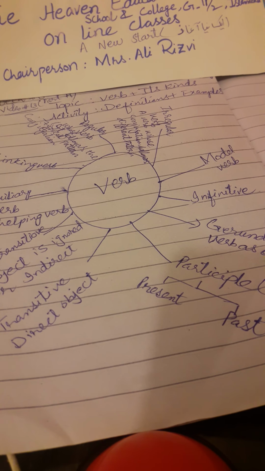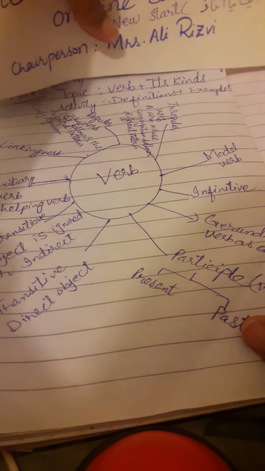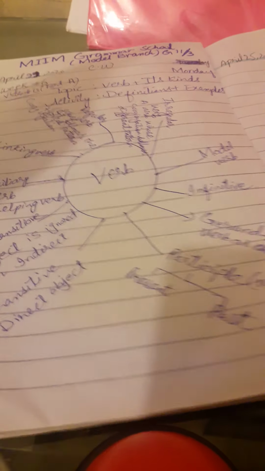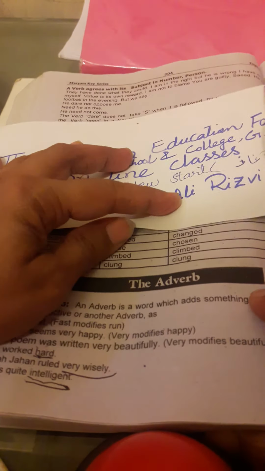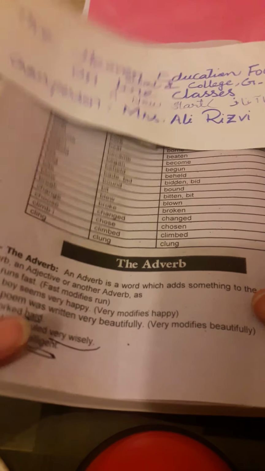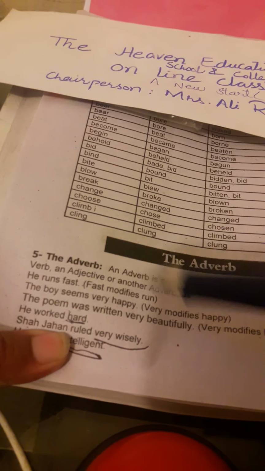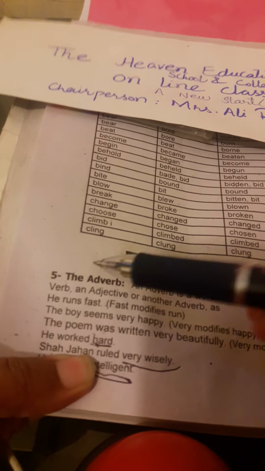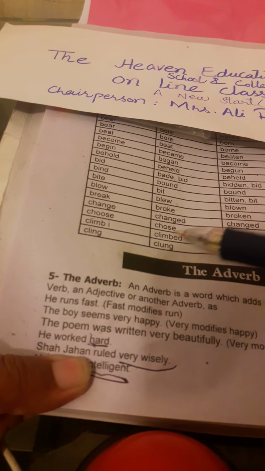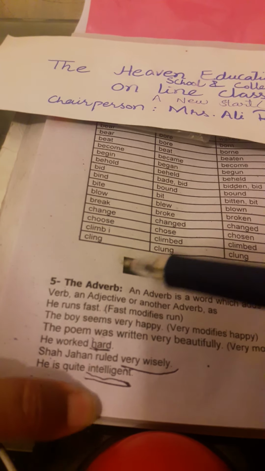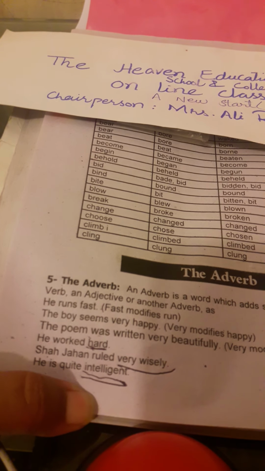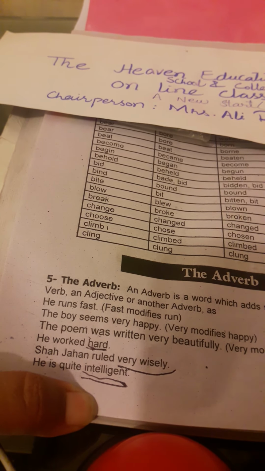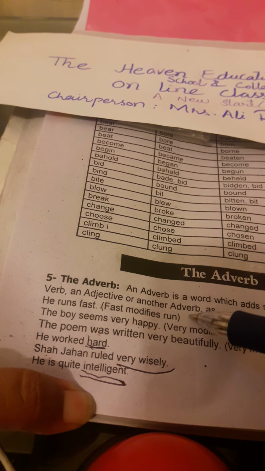Now let's start: what is an adverb? Our next topic is the adverb. What is the adverb? It tells us how an action is done. An adverb is a word which adds something to the meaning of a verb, an adjective or another adverb. For example, he runs fast. Fast modifies runs.